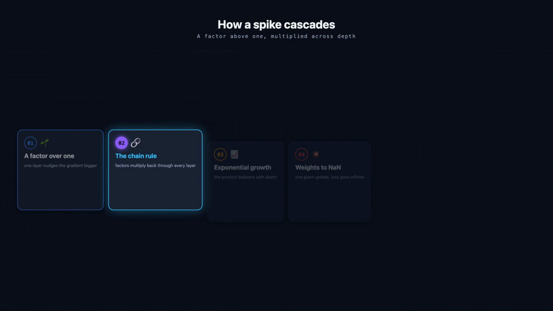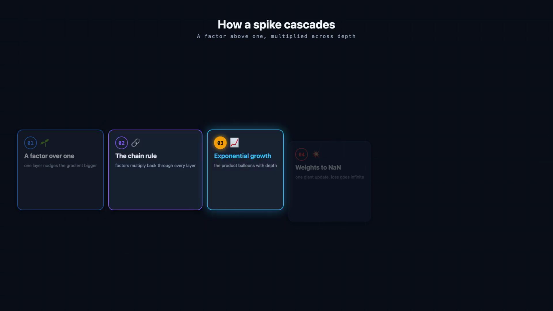The chain rule multiplies these factors together, layer by layer, all the way back through the network. In a deep model that is dozens of multiplications stacked one after another, each one compounding whatever came before it. And multiplication compounds fast. A factor slightly above 1, raised to the power of the depth, grows exponentially, so the gradient balloons to an enormous magnitude by the time it reaches the earliest layers.